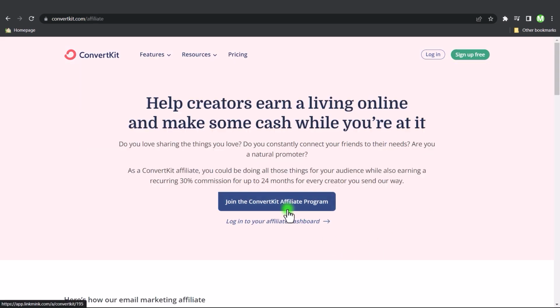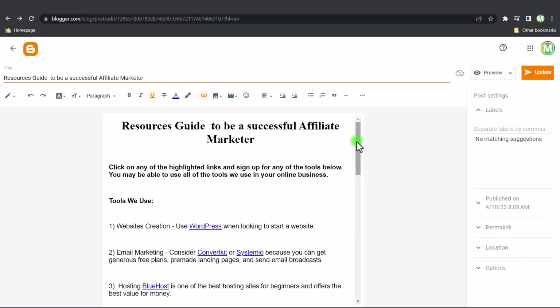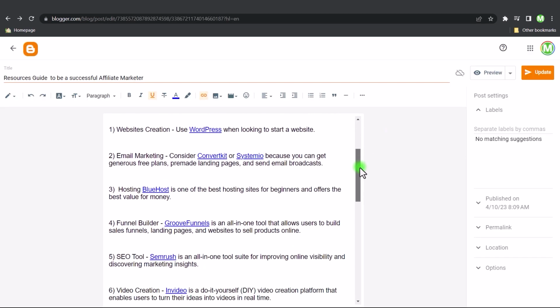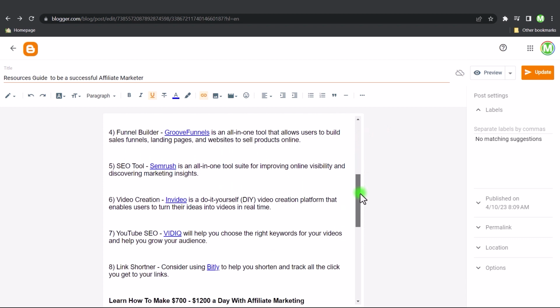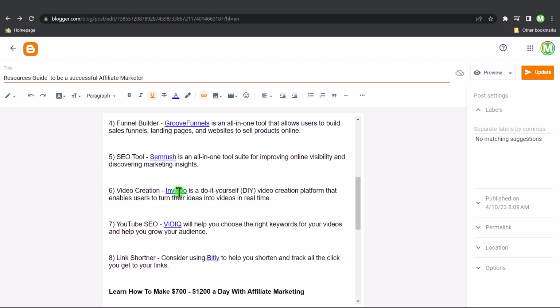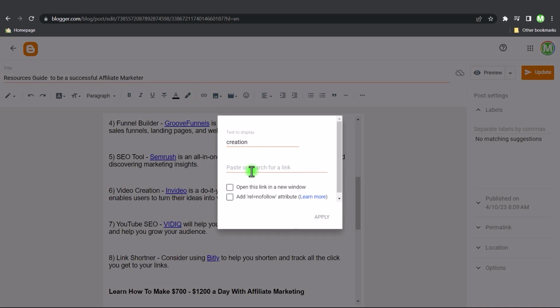So you would just sign up and do the same for every affiliate program and put your affiliate link into the resources guide. So if I go back to my resources guide, as you can see, all of my affiliate links are highlighted blue and underlined. So if I click on this, as you can see, that's my affiliate link. So what you would do is basically just highlight the word that you wanted to put your affiliate link in, go up here and click on link, and then you would just paste your link in here, open up link in new window, and you would apply.